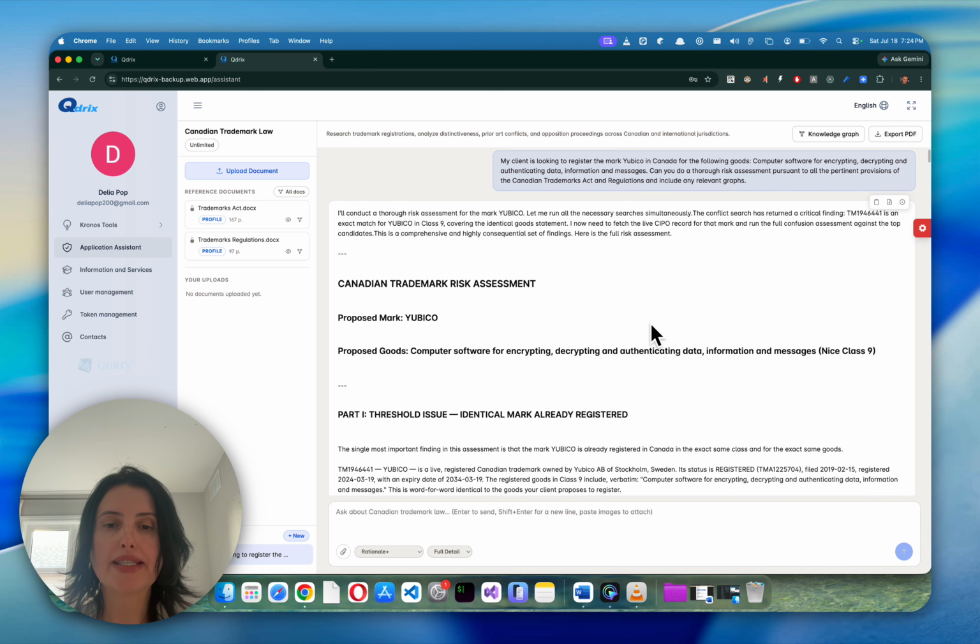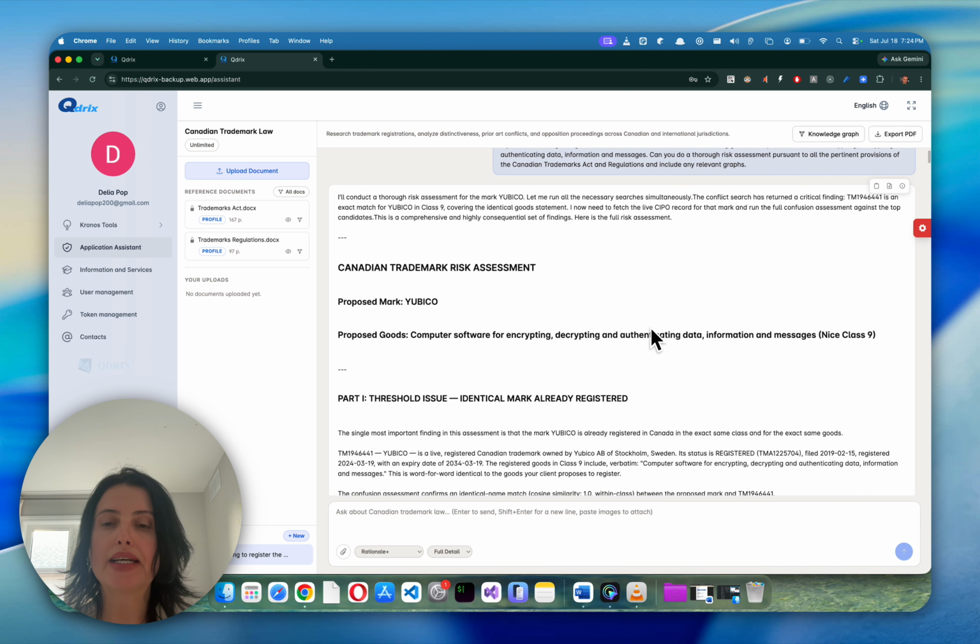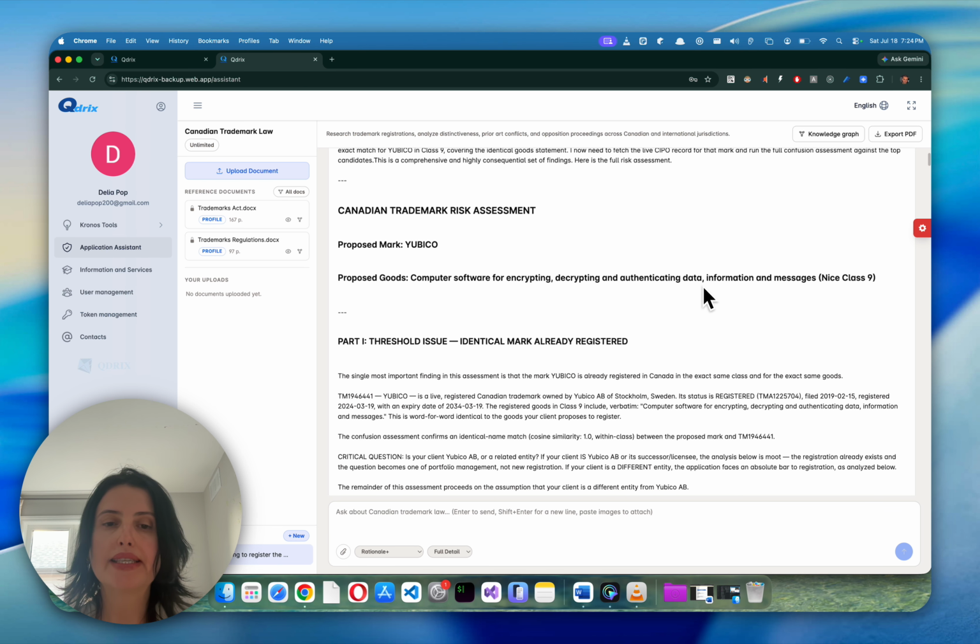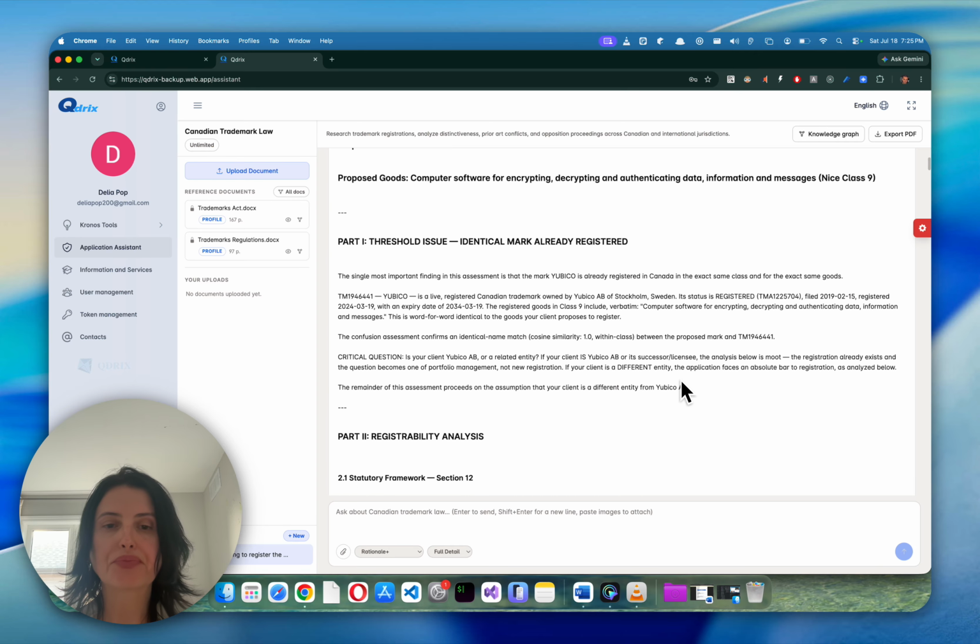Part 1 of our assessment is stating that there is an identical mark already registered. This is application 1946441 or registered trademark TMA 1225704 for Ubico. This is registered by Ubico AB of Stockholm, Sweden for the identical statement of goods.